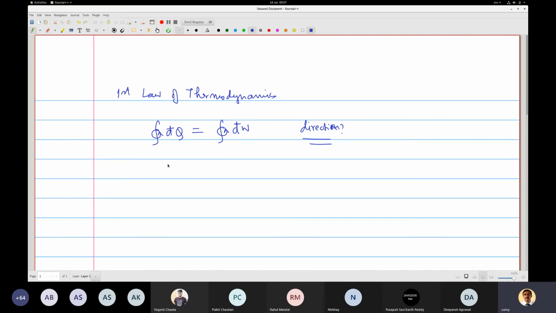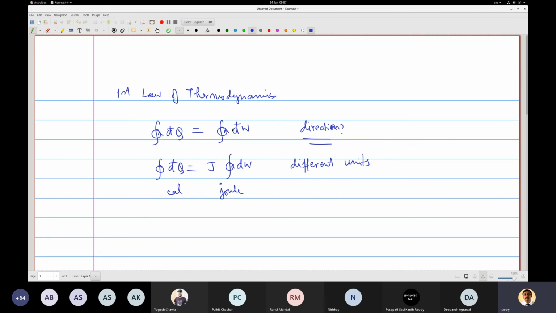If two different units are used, then it equals some J times the other, so this will be calorie and this will be joule. And of course, if we use the same unit, then we can write it like this.